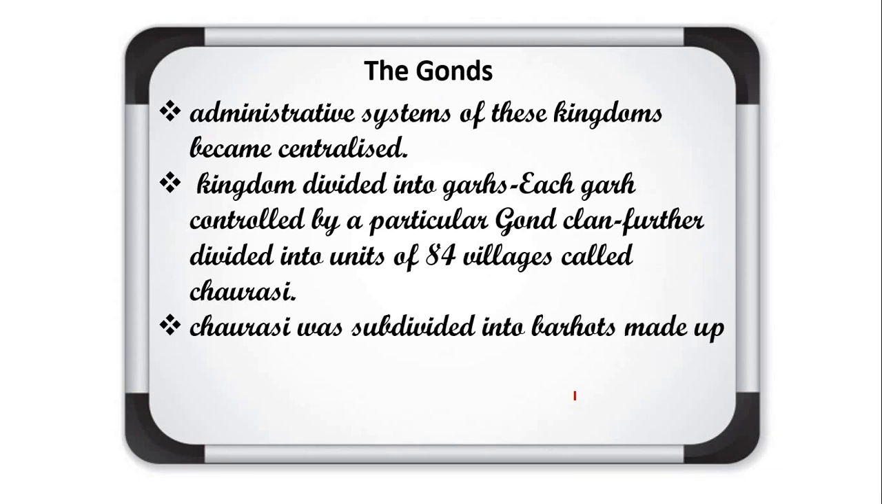The chaurasi was subdivided into barhotis. Barah means 12, so each barhoti was made up of 12 villages. So how many barhotis were there in a chaurasi? That is 7, because each is a group of 12 villages, so 84 villages means 7 groups. Understood about it? So these were known as barhotis. You must know that a barhoti means a group of 12 villages, and a chaurasi means a group of 84 villages.